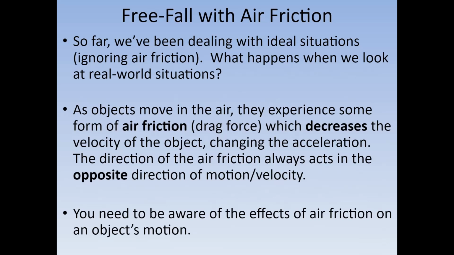Now, what does air friction do? What air friction does is it changes the rate at which the velocity increases. As it falls, objects get faster and faster, and air friction decreases that increase in velocity. Another way to put it is that it decreases the acceleration of objects as they fall. Instead of an object falling at 9.8 meters per second squared the entire way down, the acceleration will decrease as it falls, depending on the object. It could be a very quick change, like with the feather, or it could be very slow and gradual.